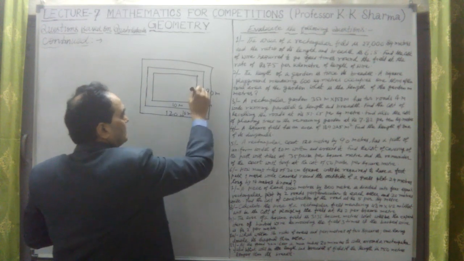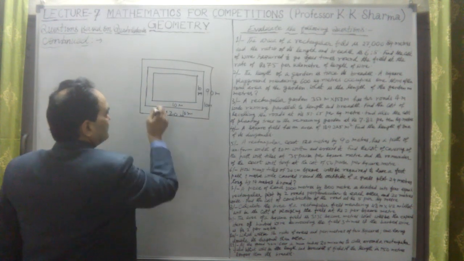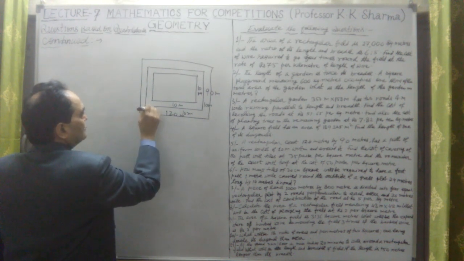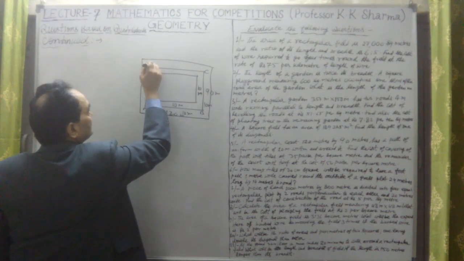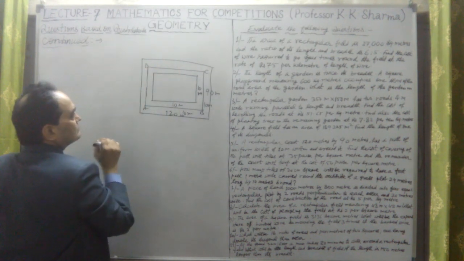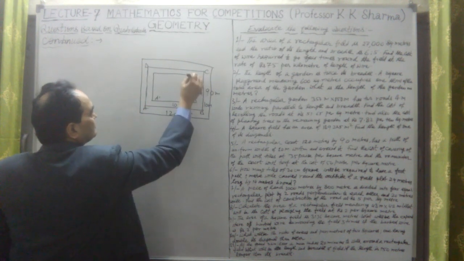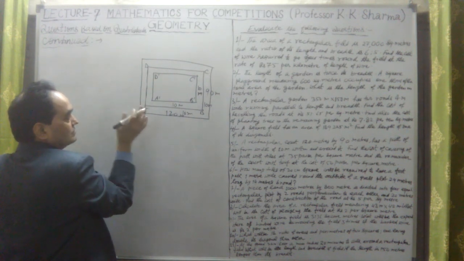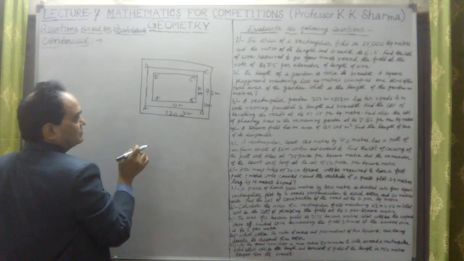Now let us take what is given to us. Let me take the area. This is the actual one, A B C D. Then this A dash, B dash, C dash, D dash is the inner field which is surrounded by this path of 10 meter width.